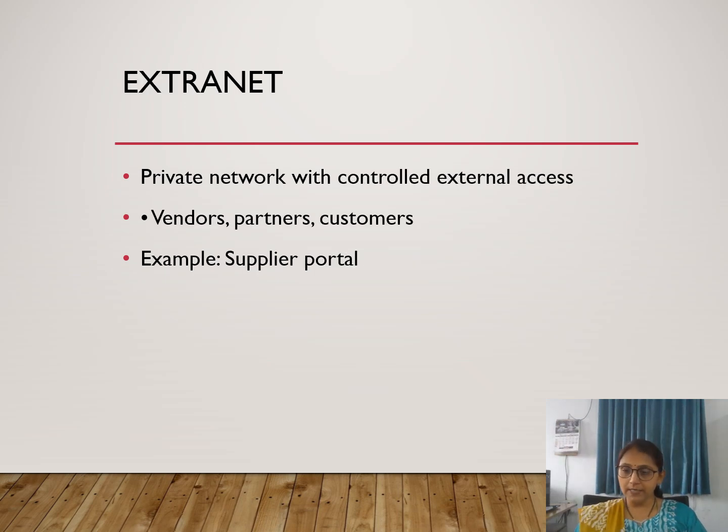Now the third topic is extranet. Extranet is the extension of the intranet. That means it is a private network, but we can give some external access also. For example, our supply management system. The supply management system is generally used for an organization or an industry's purpose, but we can give access to our supplier. That means the outer side of an organization, the vendors, partners, and customers, can use that particular software. So there are three types of networks: internet, intranet, and extranet.